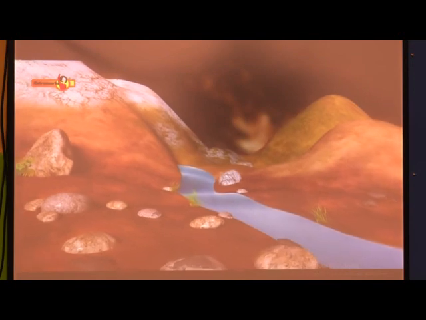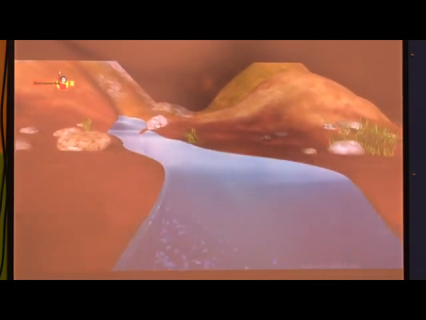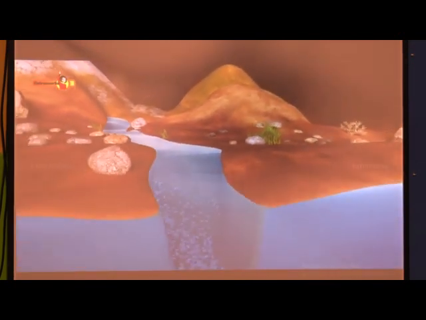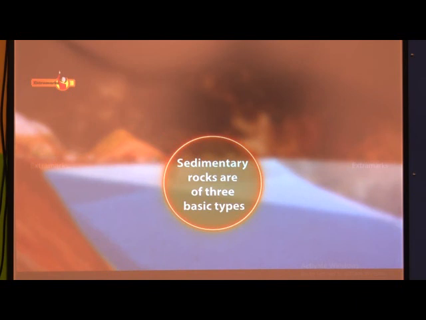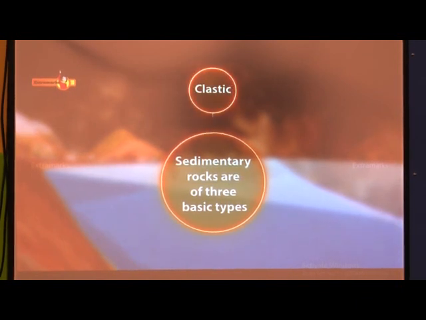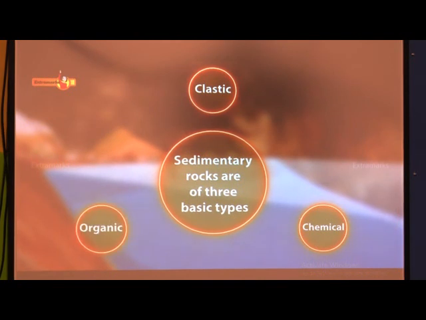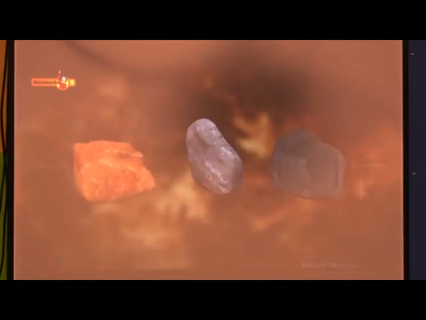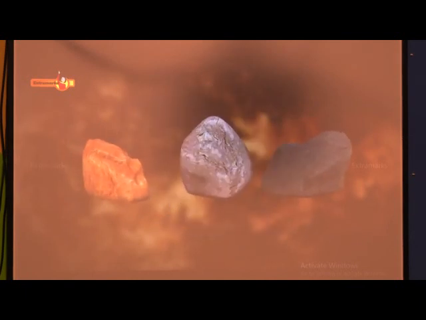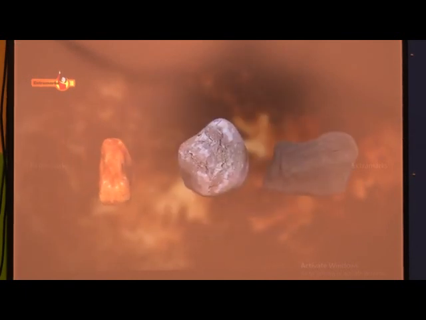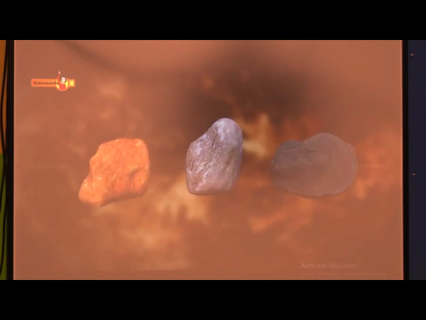In short, sedimentary rocks are formed from other rock materials since they are made up from the build-up of weathered and eroded pre-existing rocks. Sedimentary rocks are of three basic types. These include clastic, chemical and organic sedimentary rocks. Clastic sedimentary rocks such as sandstone, siltstone and shale are formed from mechanical weathering debris.